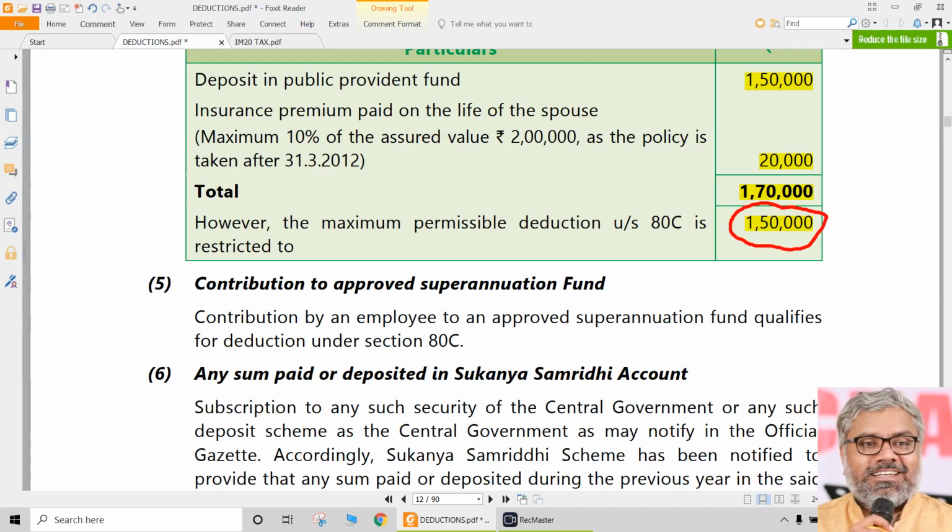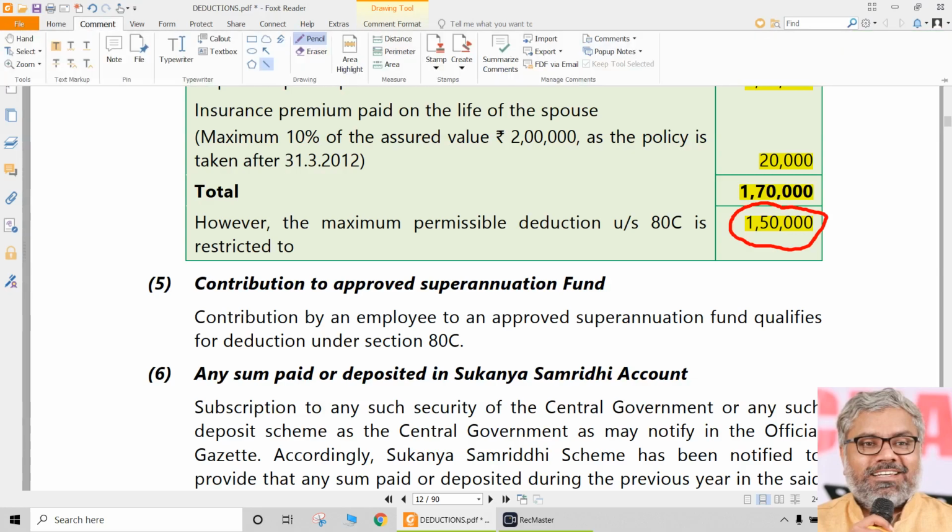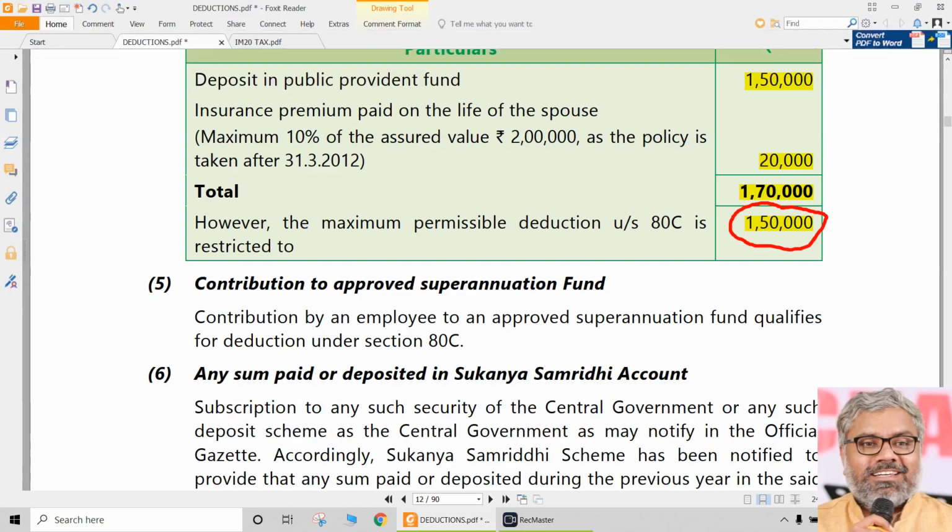Nothing happens. That is his money, he has invested somewhere. That money will be there. We are not talking about what happens to his investments. We are not their investment managers. We are talking about tax treatment. So the tax treatment is he is eligible for a deduction of 1,50,000, though he has made investments of 1,70,000. That's what we should understand. That is one of the illustrations related to investments made for insurance premium and PPF.